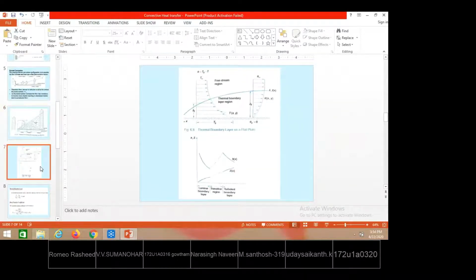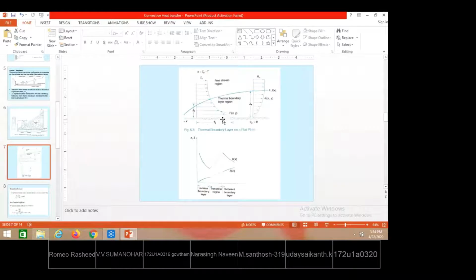When it comes to the other kind of boundary layer, that is the thermal boundary layer. The thermal boundary layer is represented by delta suffix T. So that was the velocity boundary layer, delta. This is the thermal boundary layer, delta of suffix T.